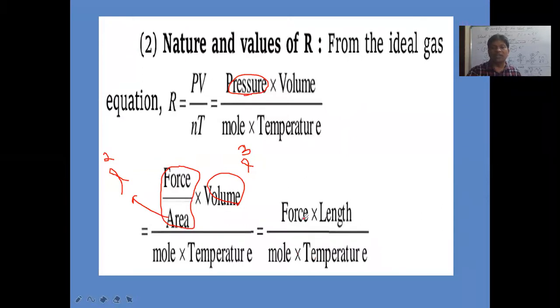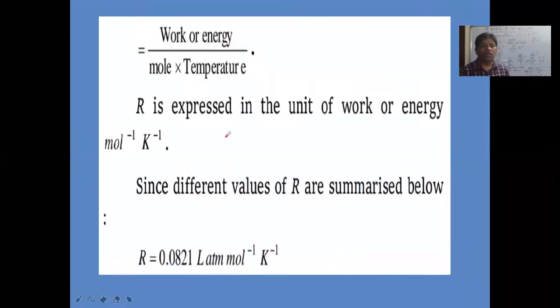Force into length means the work done. Work done by mole temperature. Now R is equal to what? Capital R is equal to work done or energy. Work and energy both have the same units. So work units and energy units both will be the same. So R is work or energy divided by mole temperature.